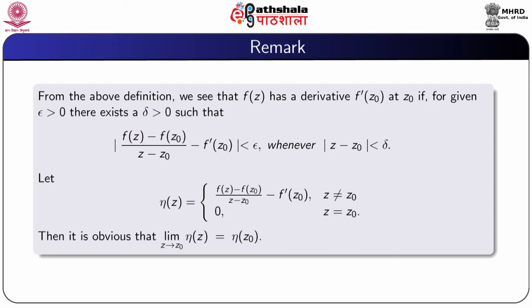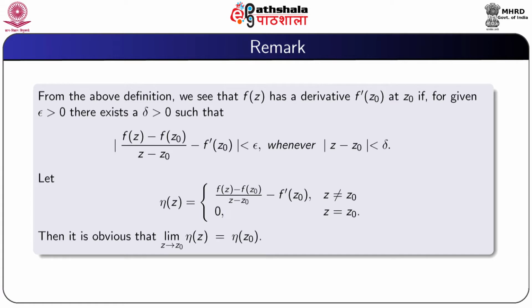So, a remark: from the above definition we see that f(z) has a derivative f dash z0 at z0 if for a given epsilon positive there exists a delta positive such that modulus of (f(z) minus f(z0)) by (z minus z0) minus f dash z0 is less than epsilon whenever modulus of z minus z0 is less than delta.